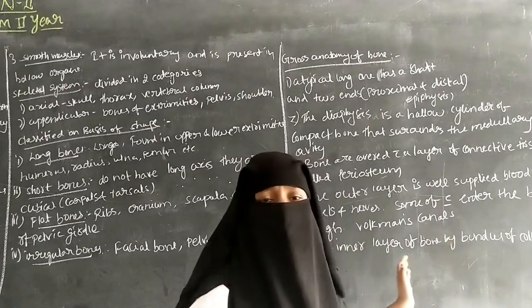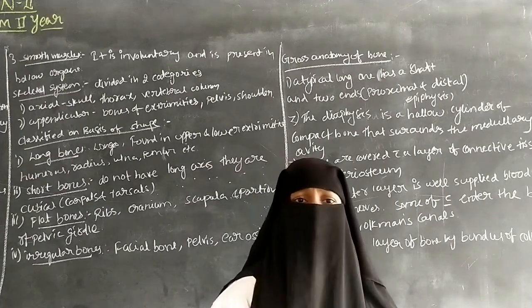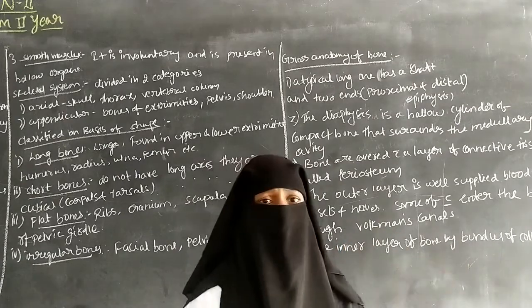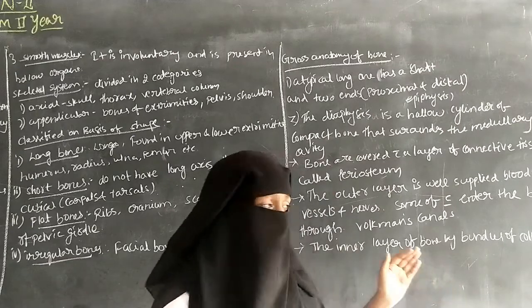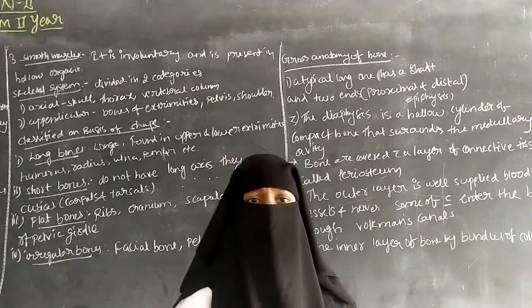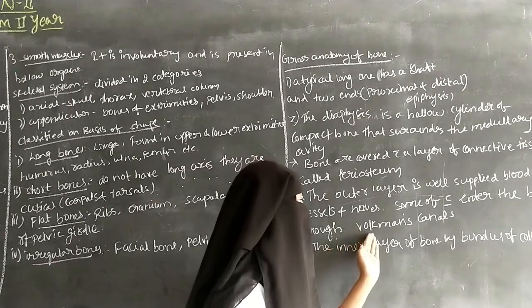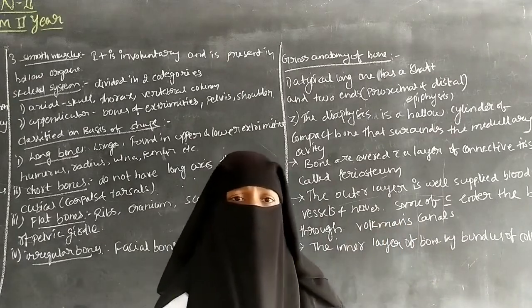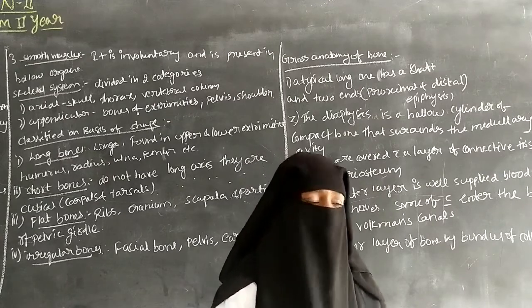Volkmann's canal is a small channel in the bone.